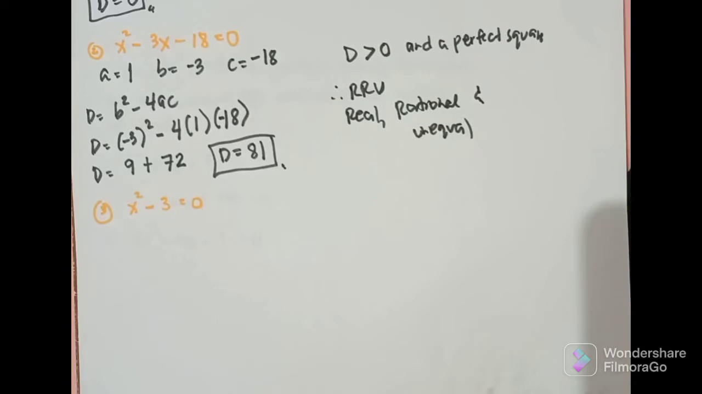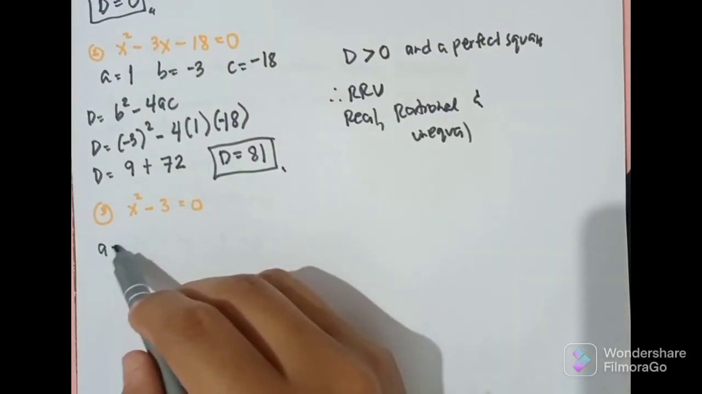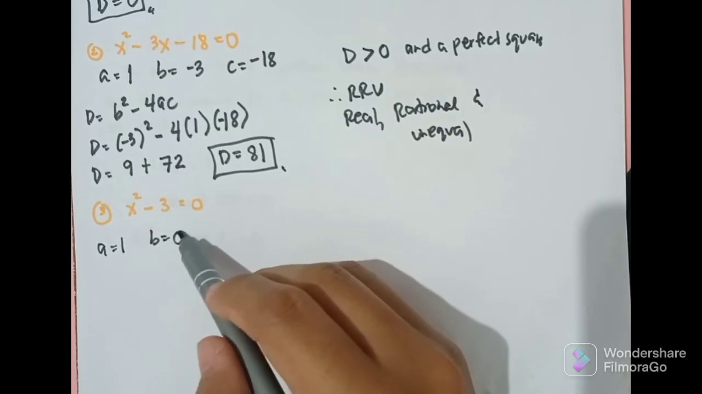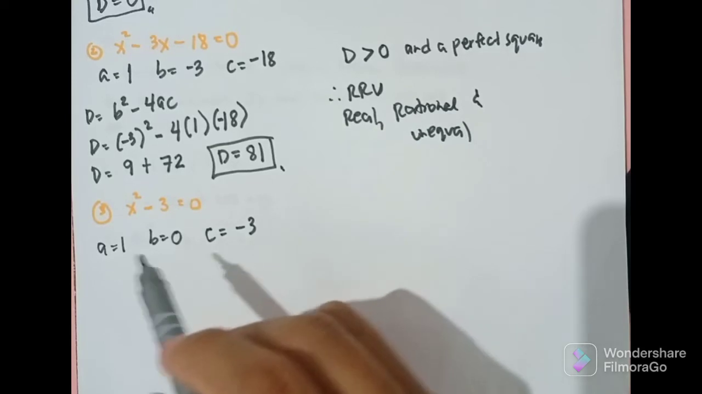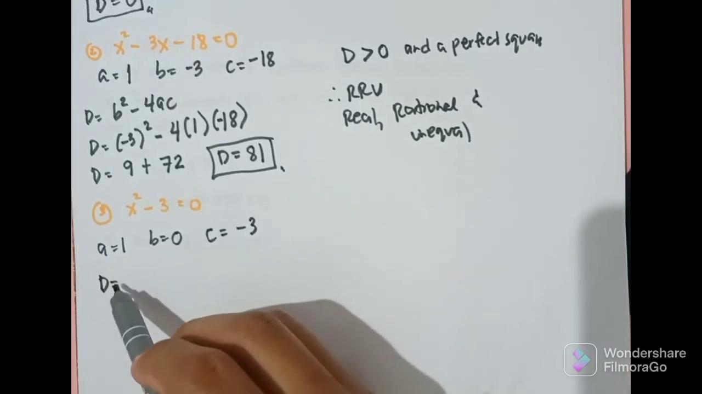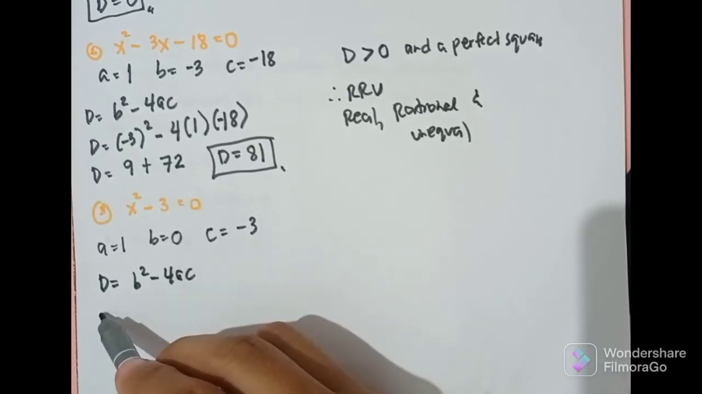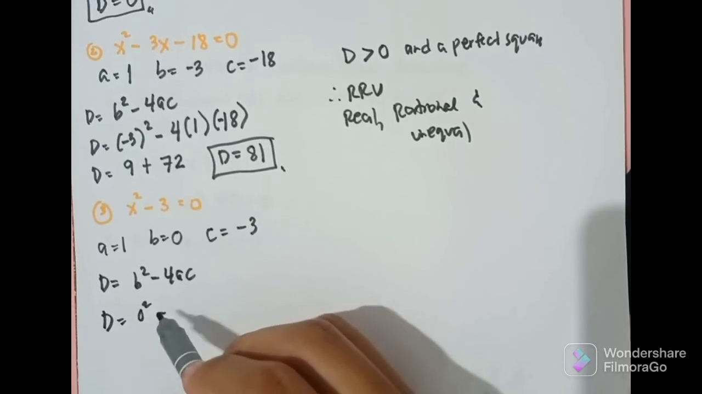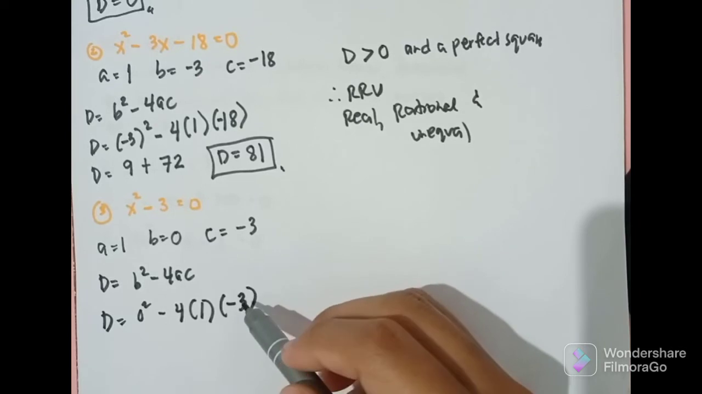Sige, let us proceed sa third example. So, again, gagawin natin is identify natin yung A, B, and C. So, A is equal to 1. How about B? May B ba? Wala. So, that is 0. And C is equal to negative 3. So, again, the formula ng discriminant is D is equal to B squared minus 4AC. So, plugged in, D is equal to B is 0. So, that is 0 squared minus 4. A is 1. And C is negative 3.